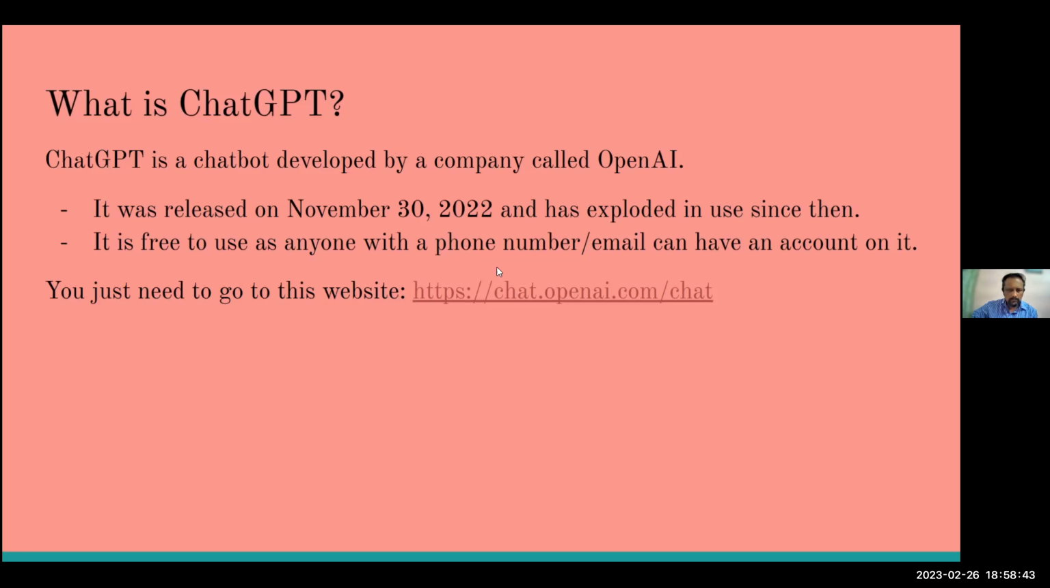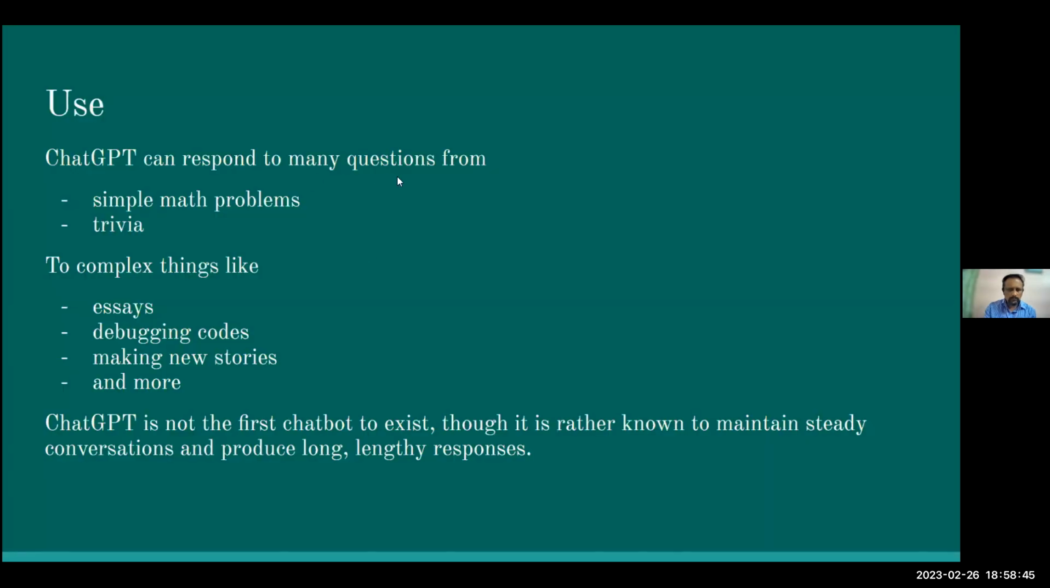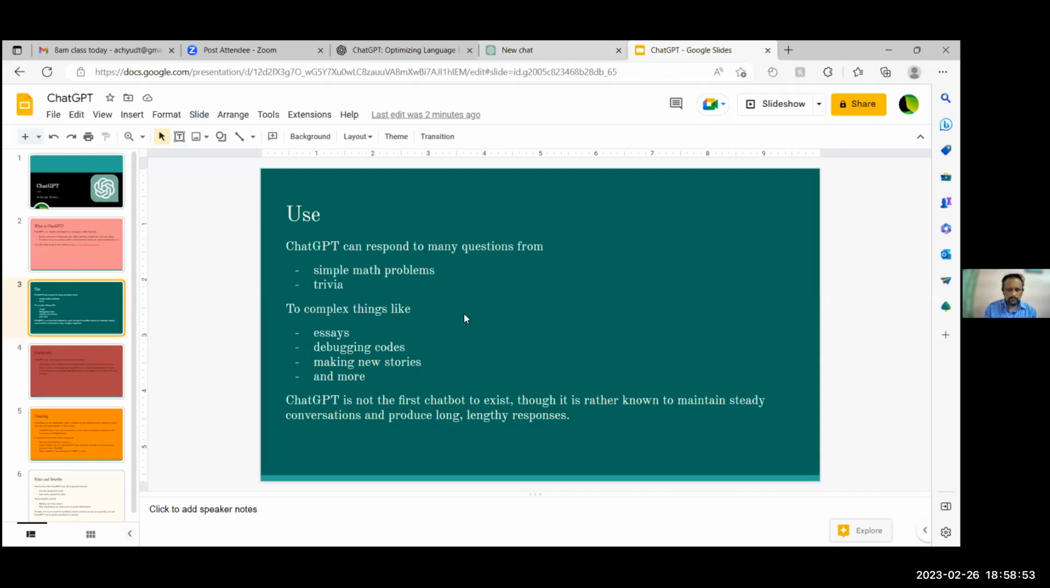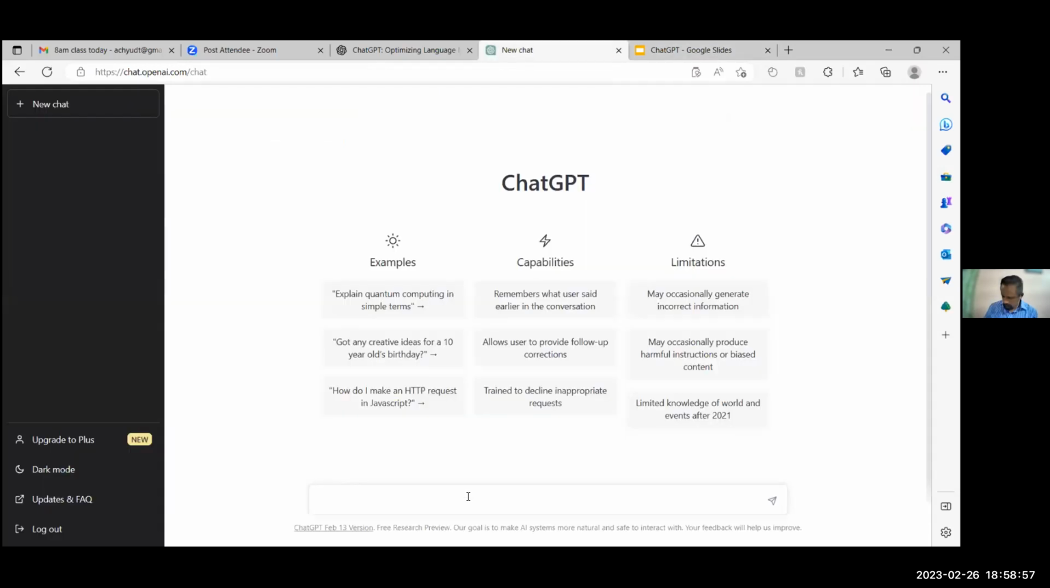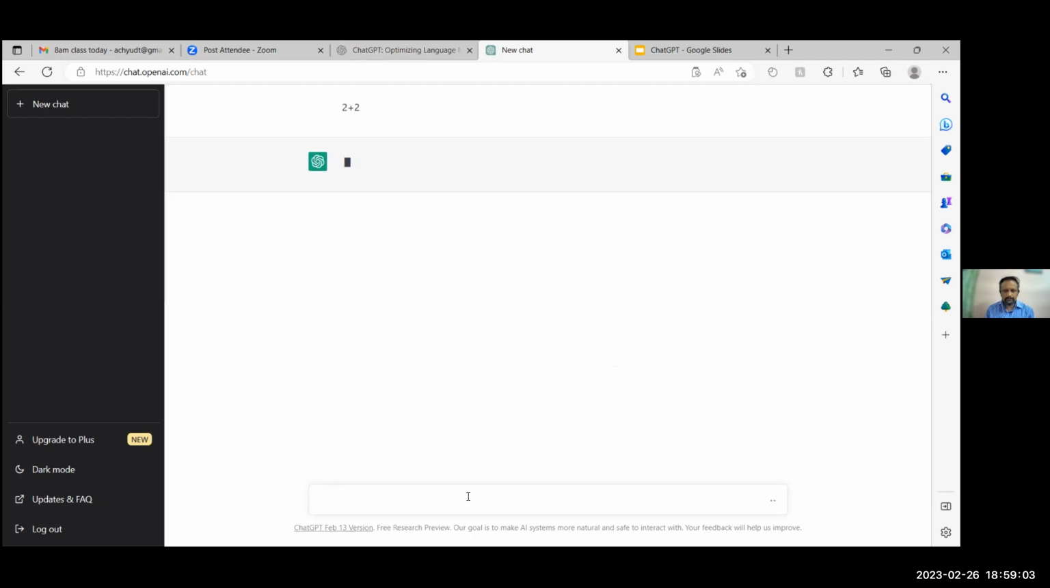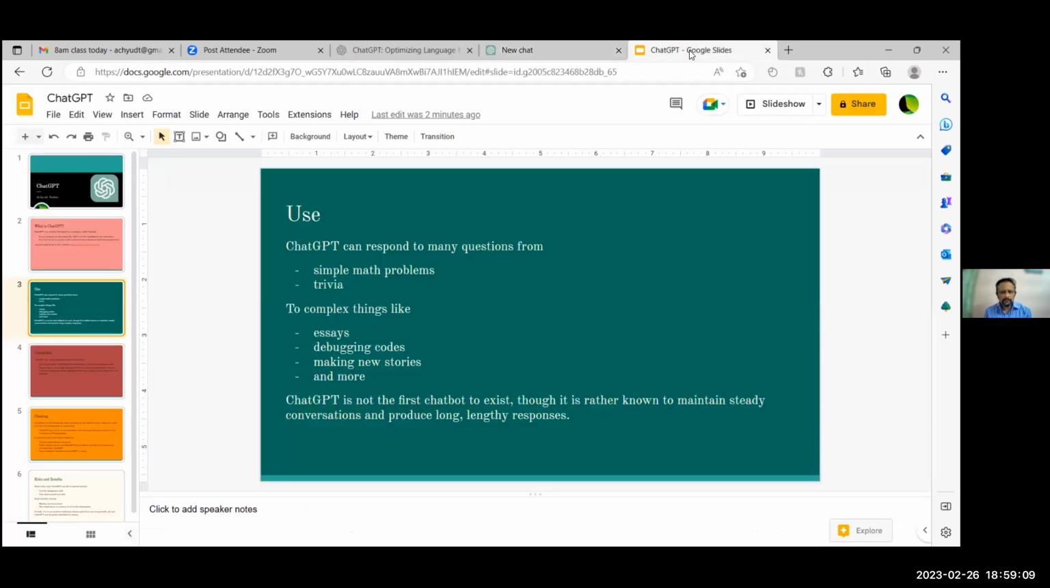Now, uses of it. ChatGPT can respond to many questions, from simple math problems to trivia. I do have ChatGPT here. You can see the screen, right? Yes, I am able to see. So you can just give it simple math problems and it will give the answer. Yeah, it's there. That's the simplest math problem.